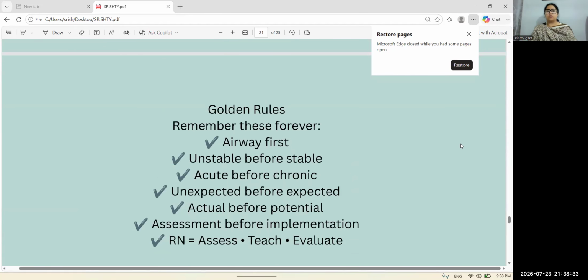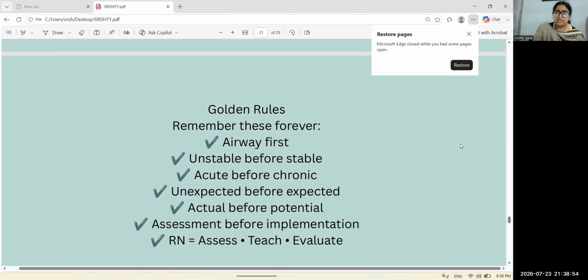So there are golden rules for the NCLEX that we need to remember and understand. Airway first, unstable before stable, acute before chronic, unexpected before expected, actual before potential, assessment before implementation.